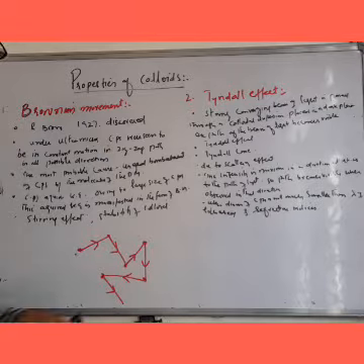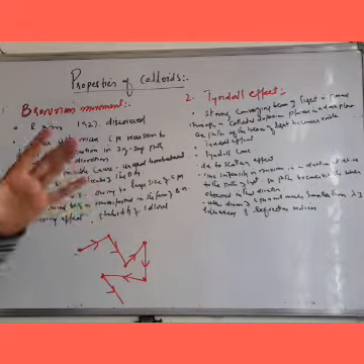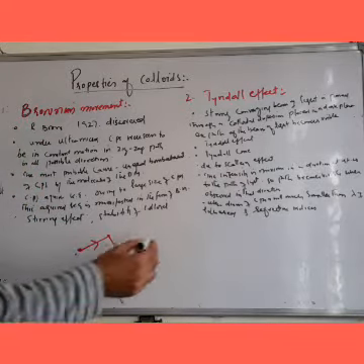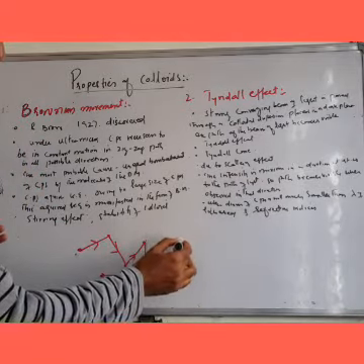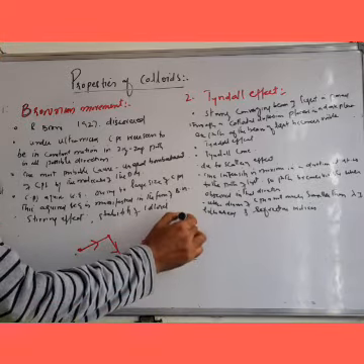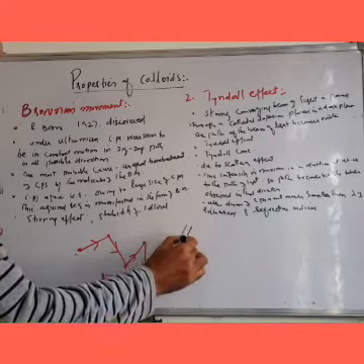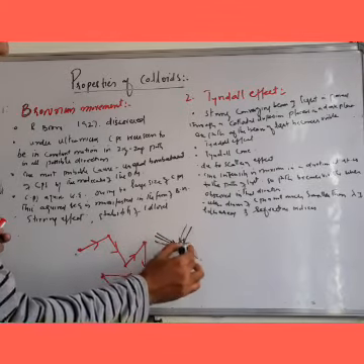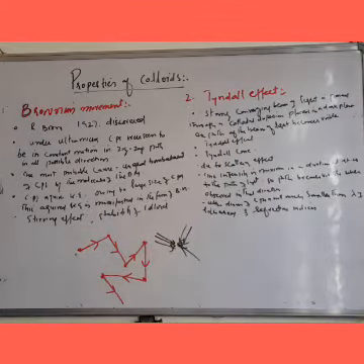So what is the cause of this Brownian motion? The most probable cause of this Brownian motion is unequal bombardment of colloidal particles by the molecules of the dispersion medium.